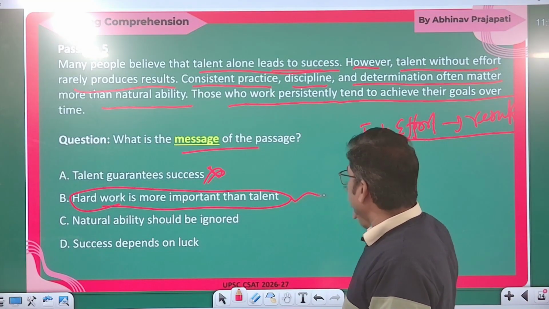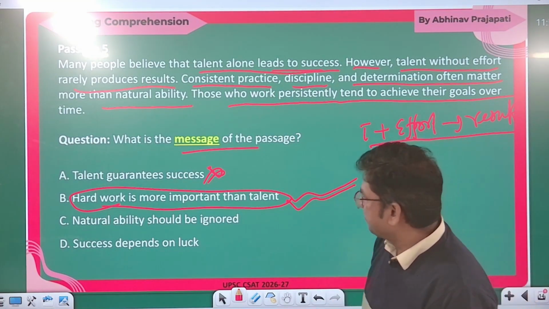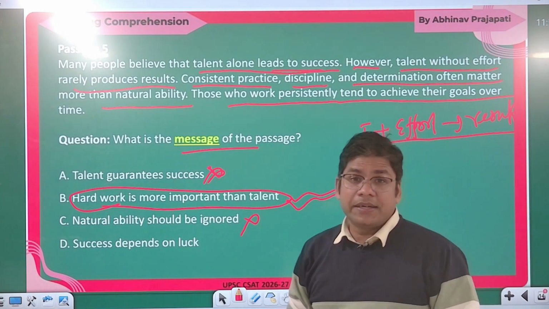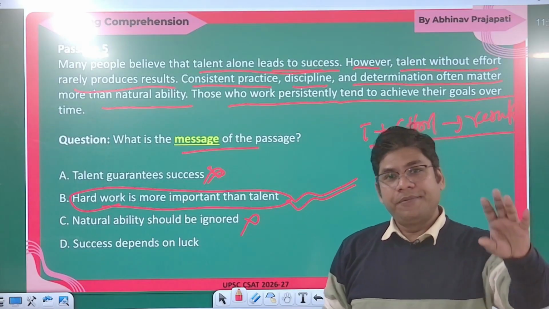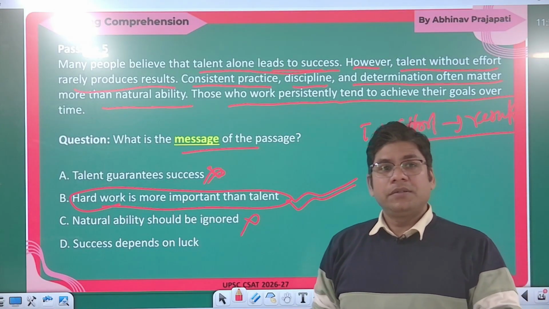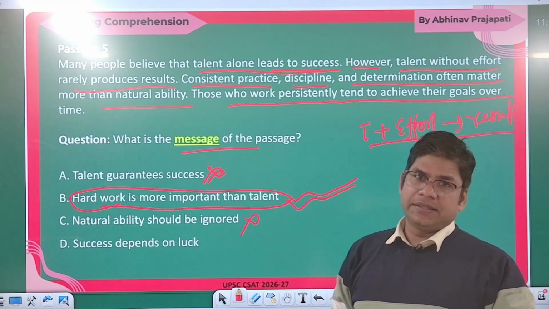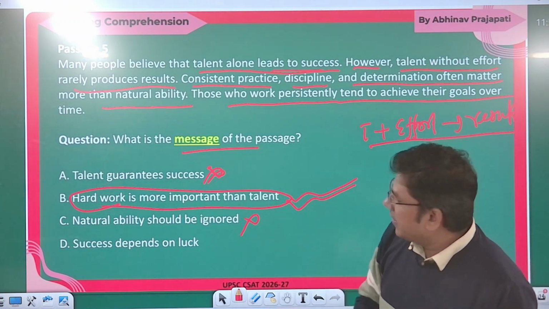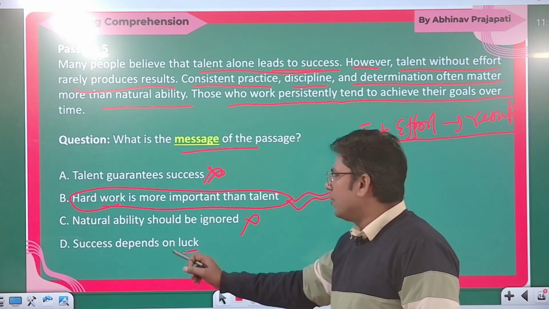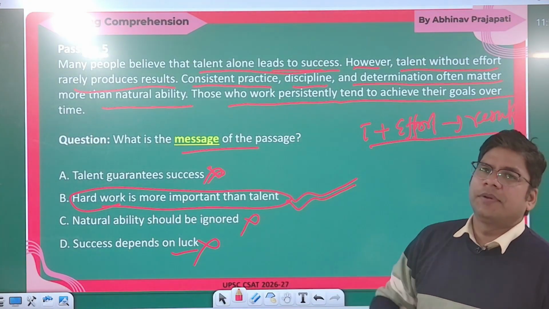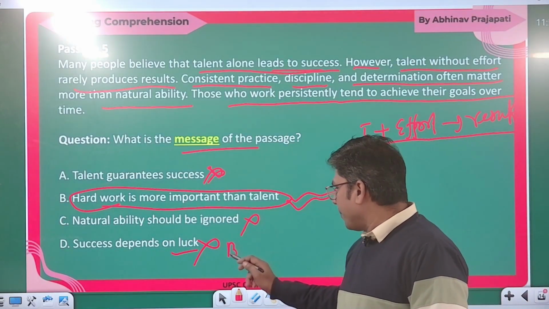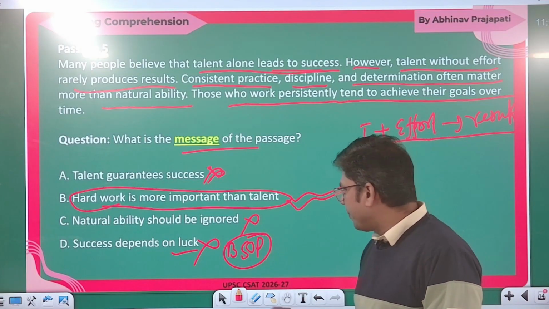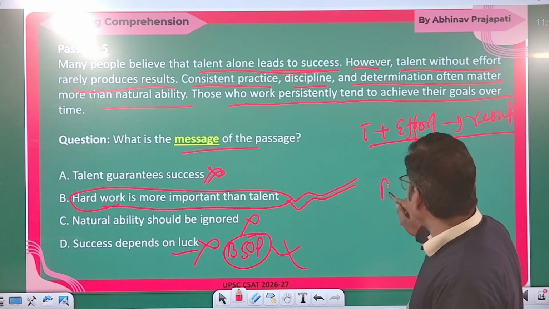So this is directly aligned with the passage. "Natural ability should be ignored." No, the author is not saying that natural ability, talent, should be ignored. If you are talented, it's okay, no problem. But the condition is that you will succeed in your life only when you make effort. Now, "success depends on luck." No, the passage is not talking about luck; it is beyond the scope of the passage. So only option B is the right choice.